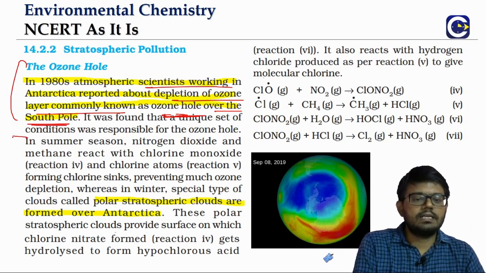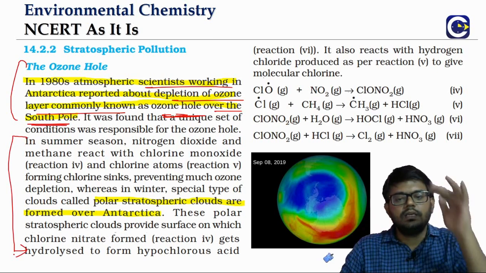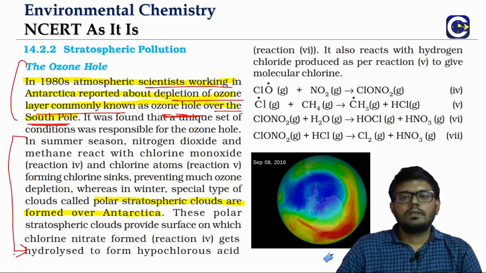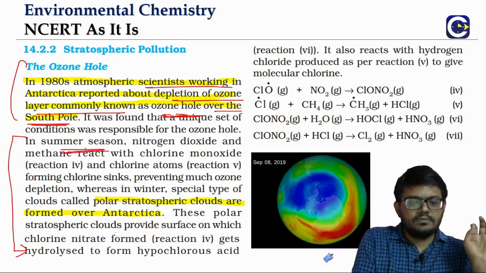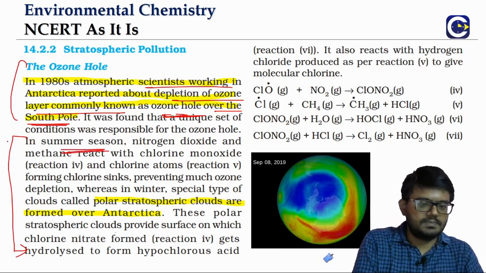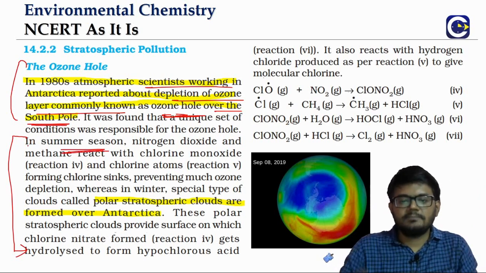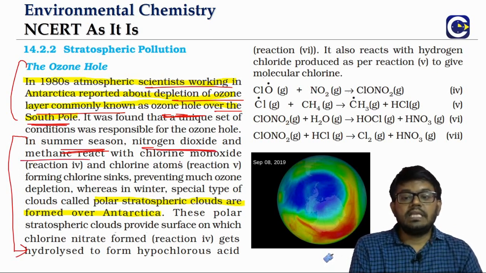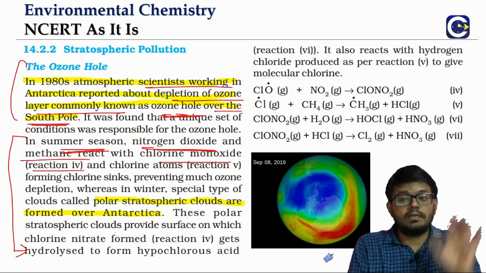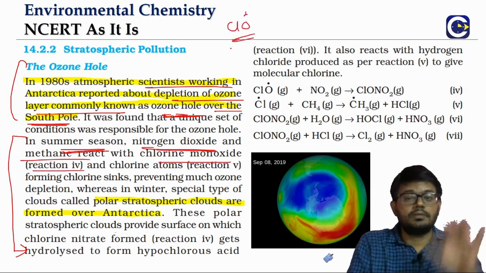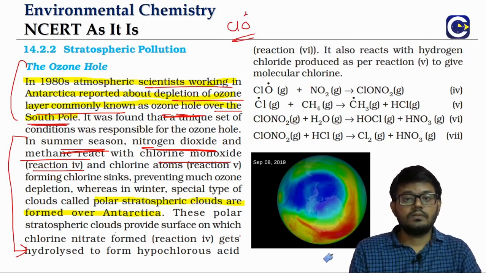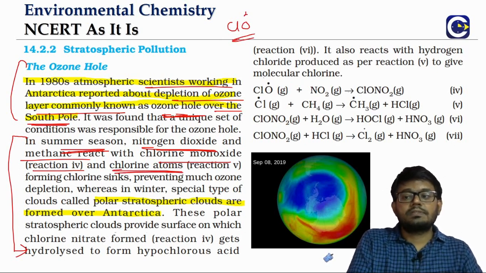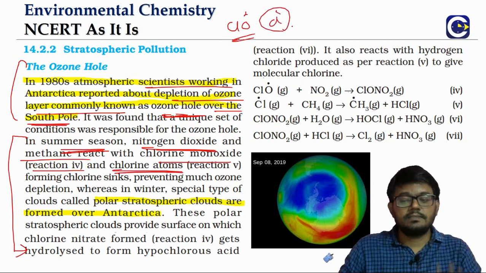We'll talk about what these peculiar conditions are. First we'll try to understand what are all the things that happen in the stratosphere near the South Pole. When you have the summer season, we can even mark these as steps. So we're talking about the summer. In summer, the nitrogen dioxide and methane will react with chlorine monoxide. Remember the chlorine monoxide radical that is formed. They will react with the chlorine monoxide and chlorine atoms, meaning radicals.